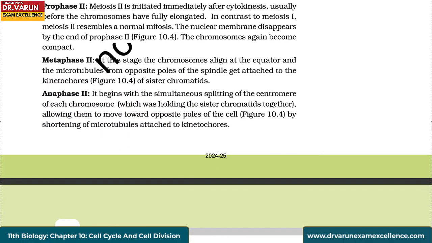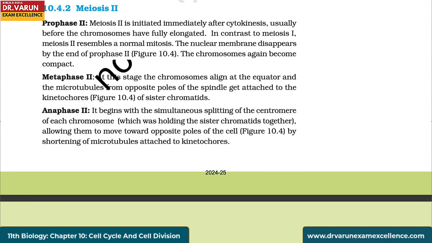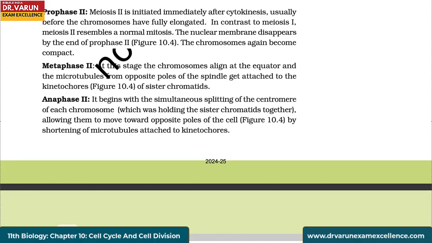Meiosis 2. Prophase 2. Meiosis 2 is initiated immediately after cytokinesis, usually before the chromosomes have fully elongated. In contrast to meiosis 1, meiosis 2 resembles a normal mitosis. The nuclear membrane disappears by the end of prophase 2, and the chromosomes again become compact.